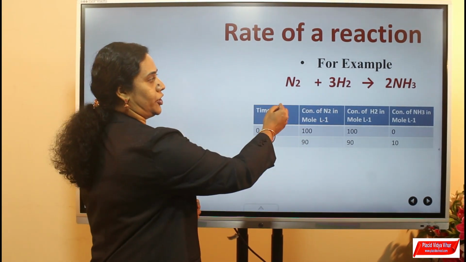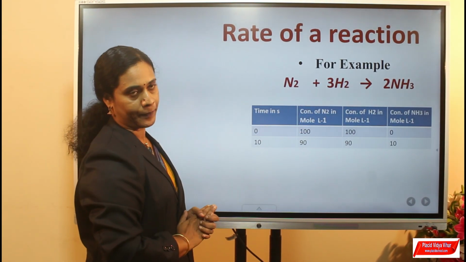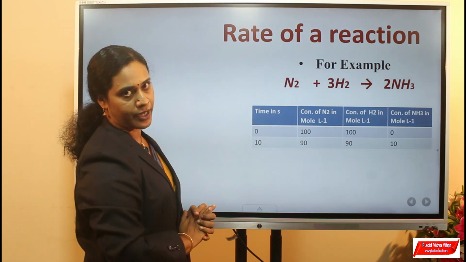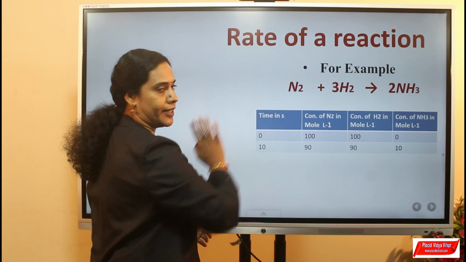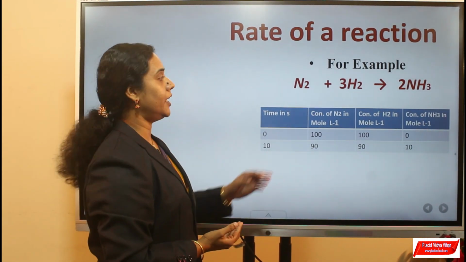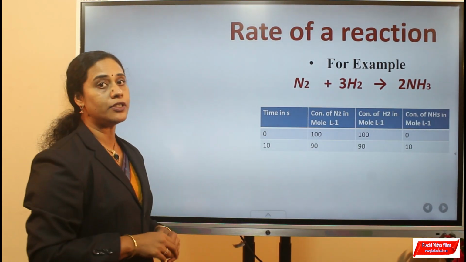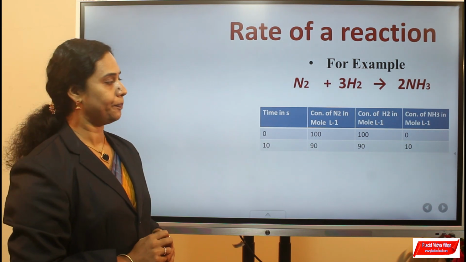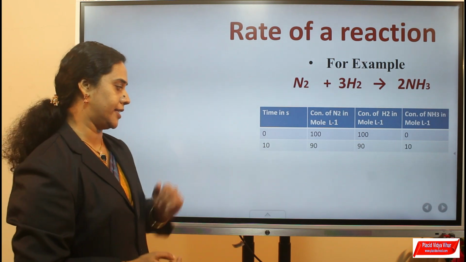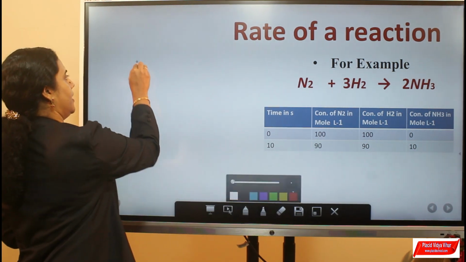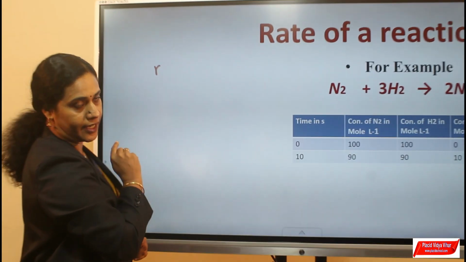Consider the reaction, formation of ammonia. This reaction is known as Haber's process. In this reaction, 1 mole of nitrogen reacts with 3 moles of hydrogen to produce 2 moles of ammonia. Let us calculate the rate of this reaction from the given data. In terms of reactant, small letter r indicates the rate.